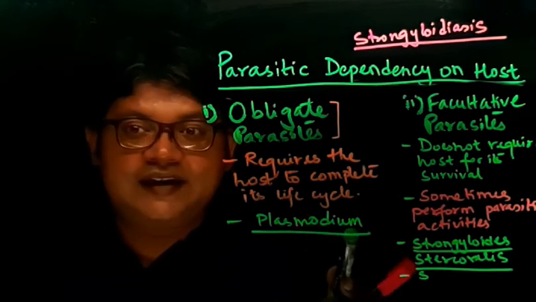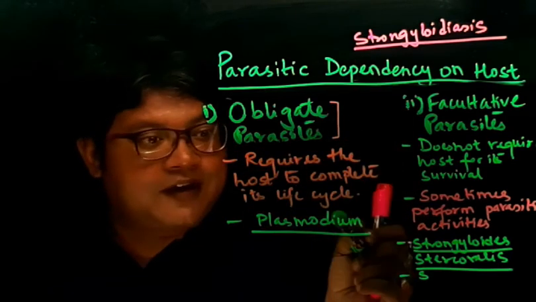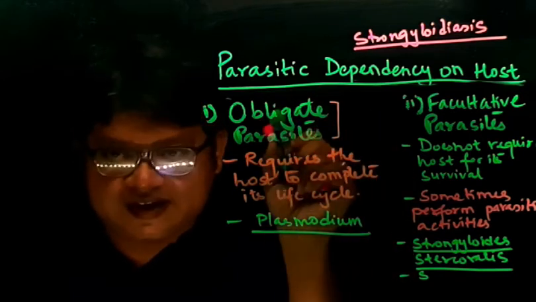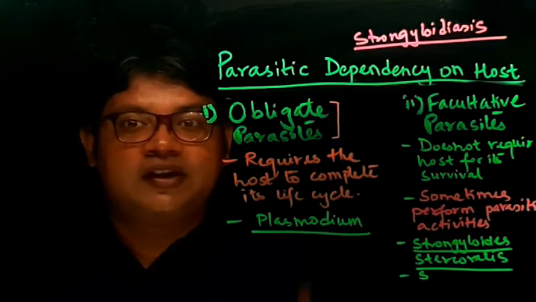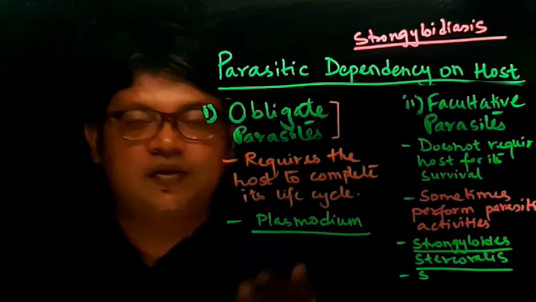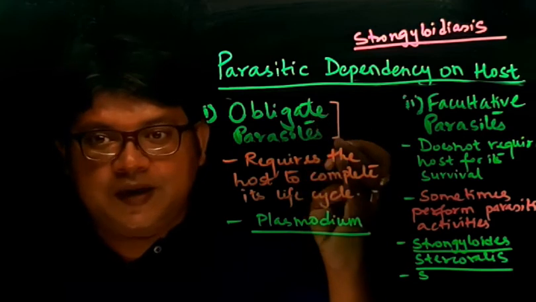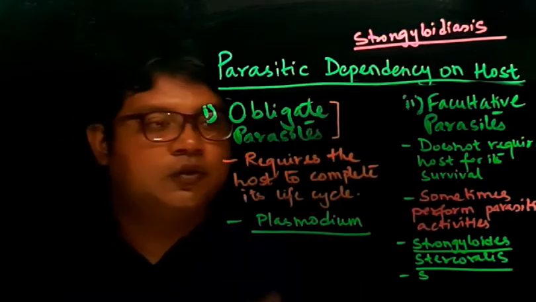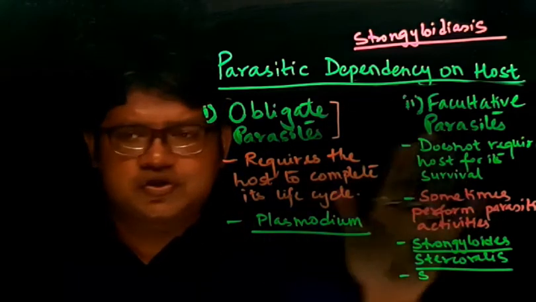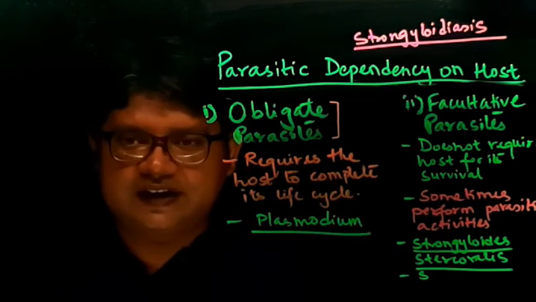Plasmodium is an endoparasite. Plasmodium is also an obligate parasite. So if someone asks you to tell them about Plasmodium, you can say it's an endoparasite, a microparasite, and an obligate parasite. I hope you have understood obligate and facultative parasites.